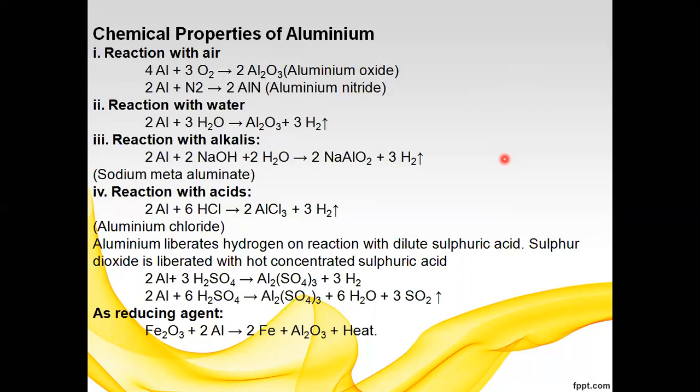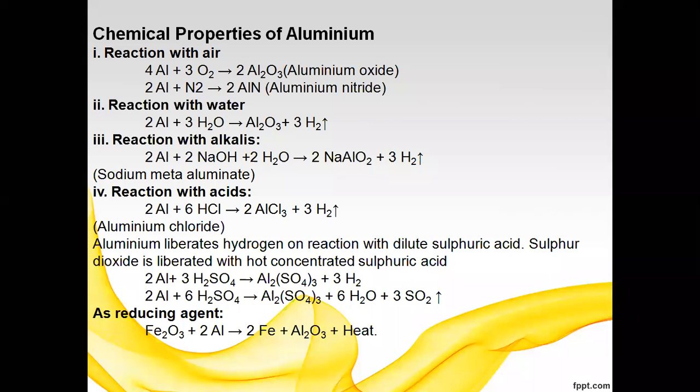But when steam is passed over the aluminum, hydrogen is produced, that is 2Al plus 3H2O gives Al2O3 plus 3H2 liberation. So hydrogen is liberated. Next one is reaction with alkalis.